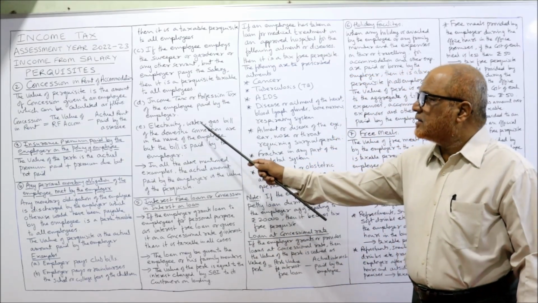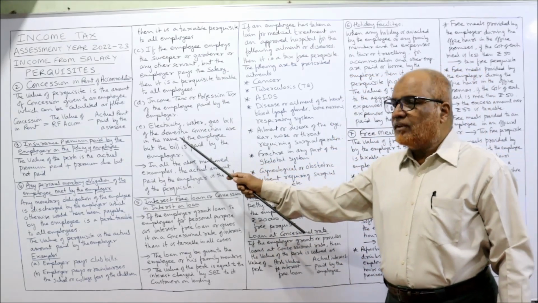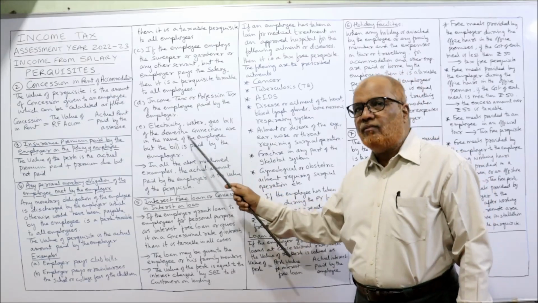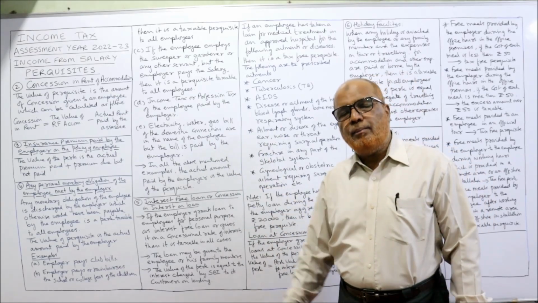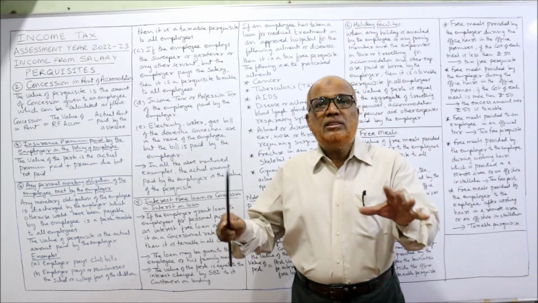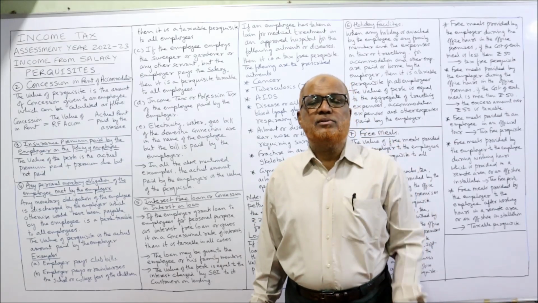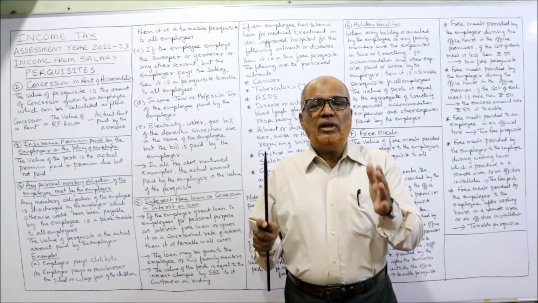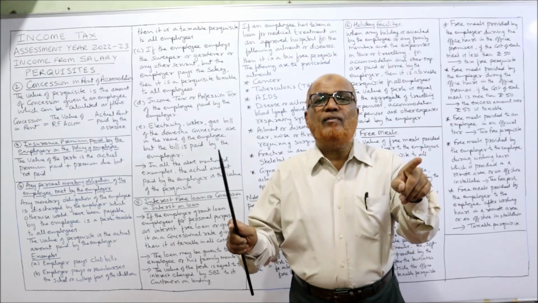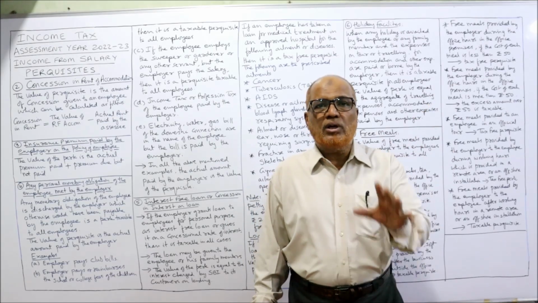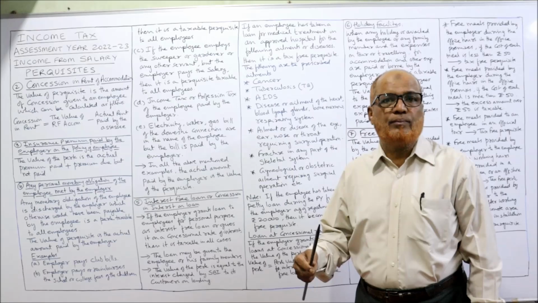Electricity, water, gas bill of the domestic connection in the name of the employee, but the bill is paid by the employer. Very important. All these points will appear in problems. If you watch carefully with full concentration, you won't find any difficulty in problems. So give more concentration on my lecture.